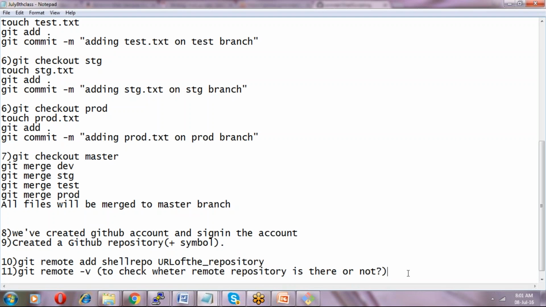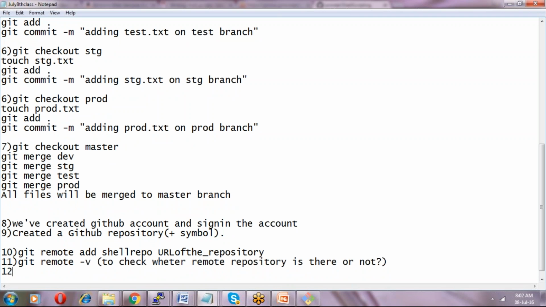So before that, the 12th point is, we have to get the data from the remote before pushing. If you want to push any data from your local machine to the remote repository, you have to get the data from the remote repository first. So how do you get it? Getting the data from the remote repository, and I think we discussed this one.